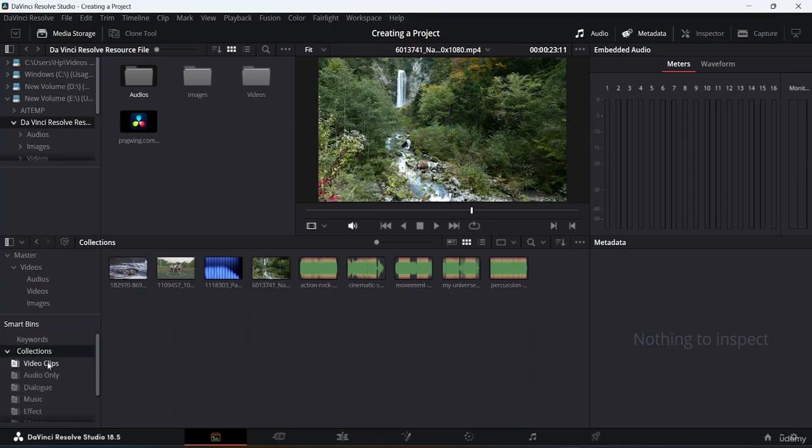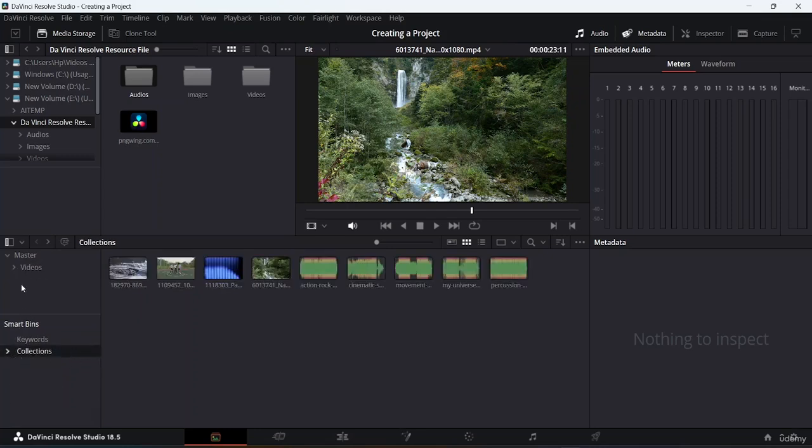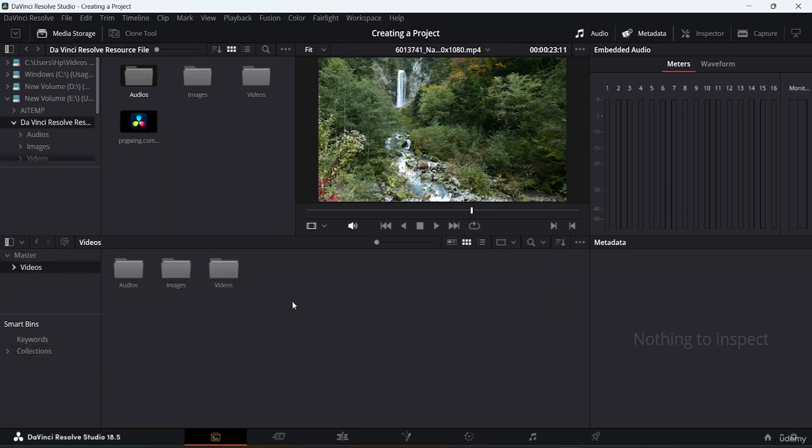Let's look at all these collections again. If you want to go back from collections, you can see that I do have all of these 3 folders in which I can work. Let me decrease the size over here and close this down as well. Let's go to videos, and under videos, you can see I do have these 3 folders. So this is one way you can import your media.